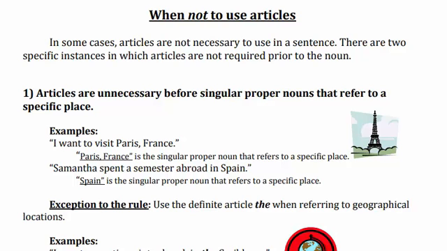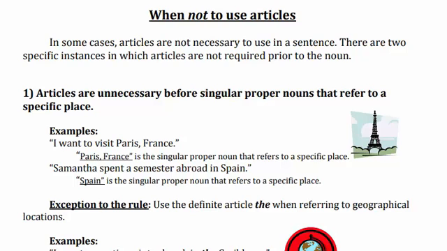So before Paris, France, आप ये नहीं लिख सकते I want to visit the Paris, France. So it is singular and it is a proper noun. It is a specific place. Paris is not a general one. It is a specific place. So whenever these conditions are applicable in the sentence, it is unnecessary to use the article. Okay? Paris, France is a singular proper noun that refers to a specific place.